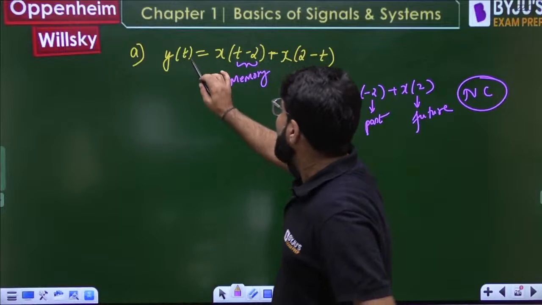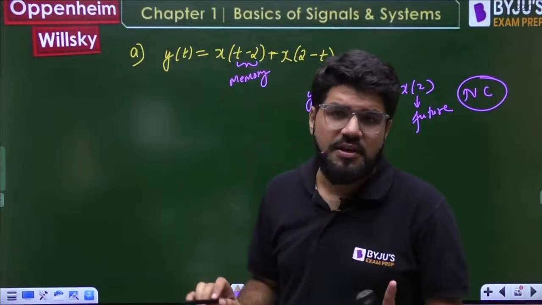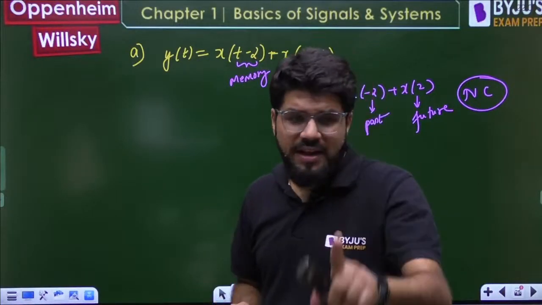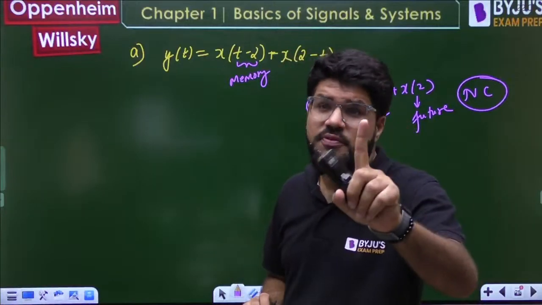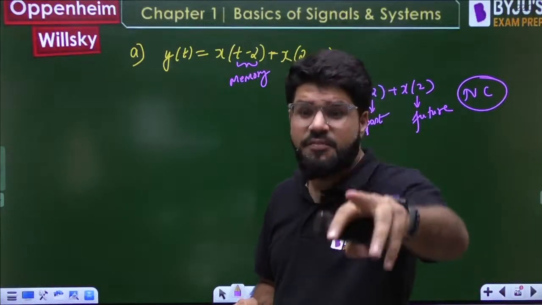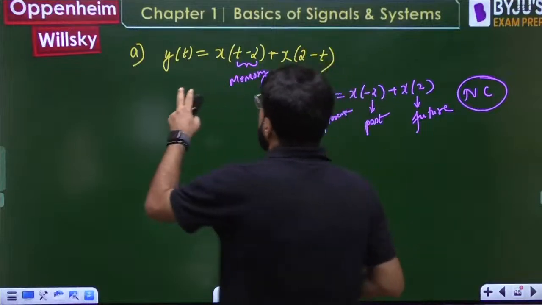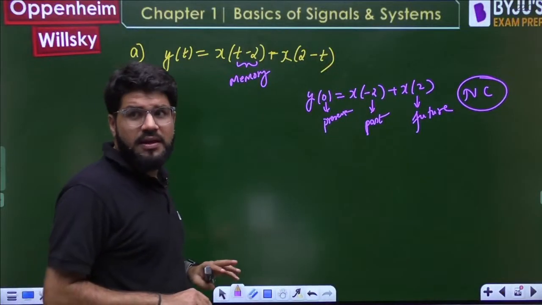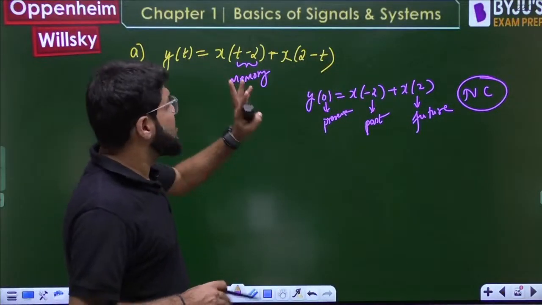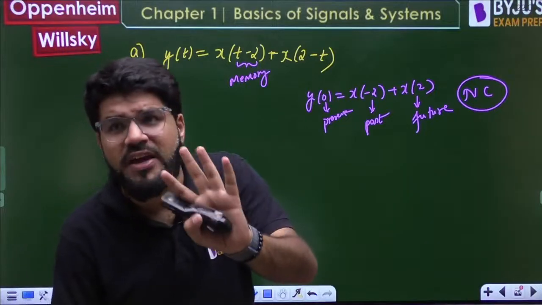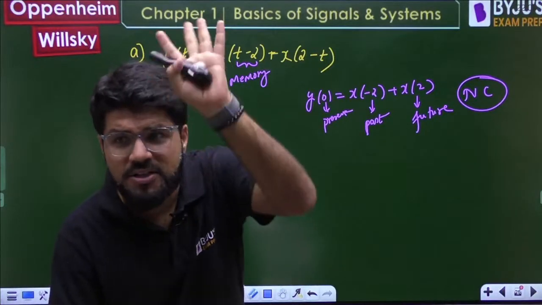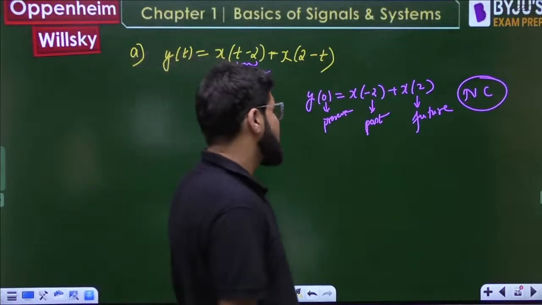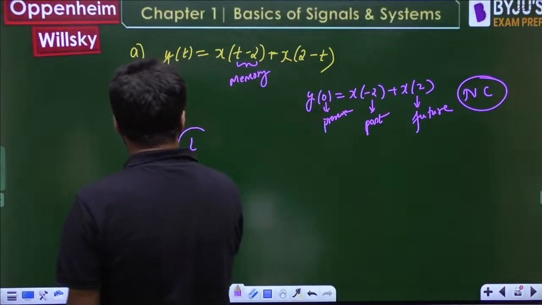Acha, y is directly an x power 1 function. I'm not going to derive the linearity test, I will use the results of linearity. Go through my lectures on the app or on YouTube if you want. Y is x power 1, it's a direct function. Whenever y is a function of x power 1 without any DC component, it is always linear. So linearity तो ensured है यहाँ पे.